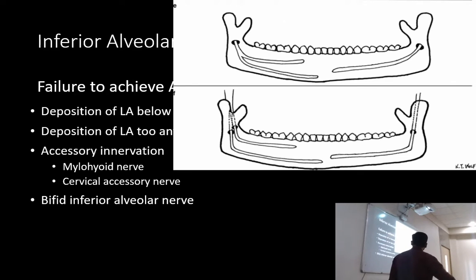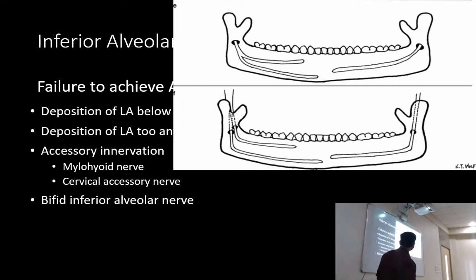Okay. In this case there is no issue because we have blocked the one foramen. We block the nerve before it divides into two, so it doesn't cause any issue. The problem is when it divides into two and then enters the mandible. Okay, so there are basically two mandibular foramina. We block one, but the second is not anesthetized. So the patient will have pain because both of these are going to supply the teeth.